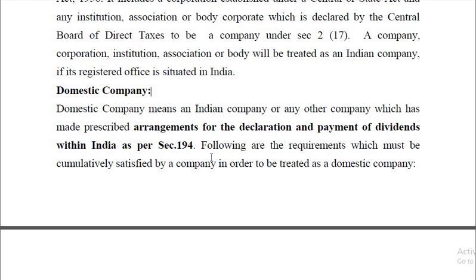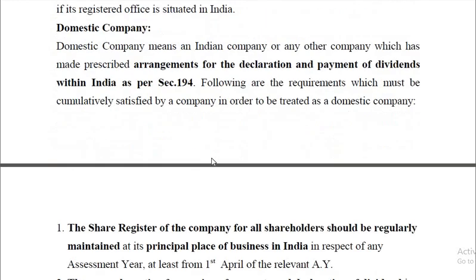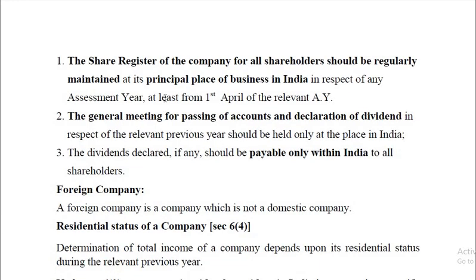But the arrangement should be made for the declaration and payment of dividends within India only. Then it is called a domestic company. There are certain requirements which must be cumulatively satisfied by a company in order to be treated as a domestic company. Now, what are those conditions or restrictions?